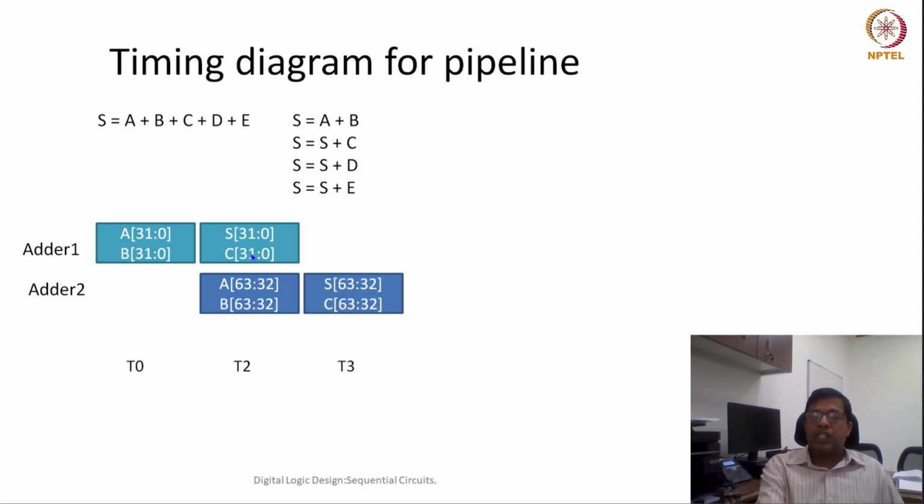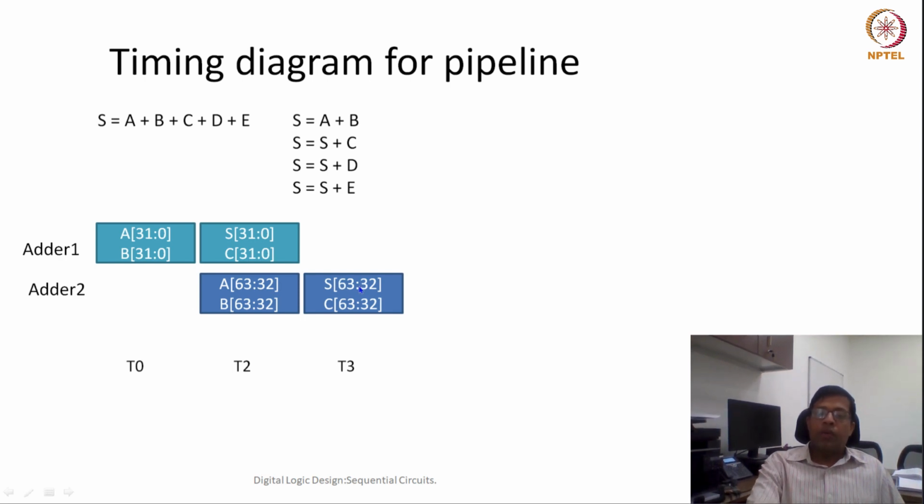Now in the next cycle, the second part of this computation would be done. When we are doing the second part, S 32 to 63 would be given as an input, and the upper half of C would be given as an input. So by the end, S 32 to 63 will also be available, which could be used in this T3 cycle.